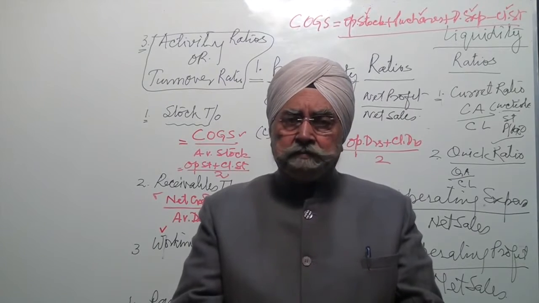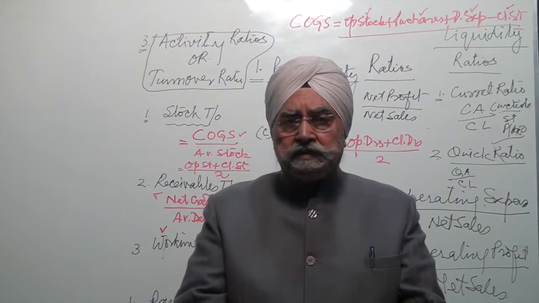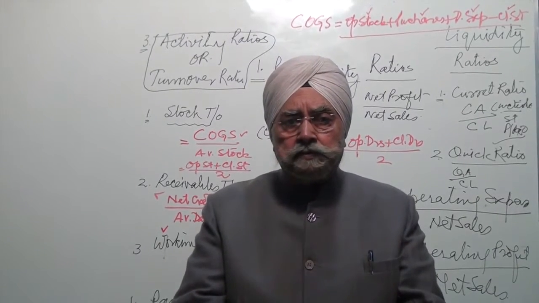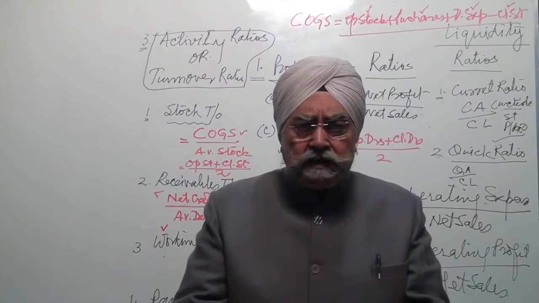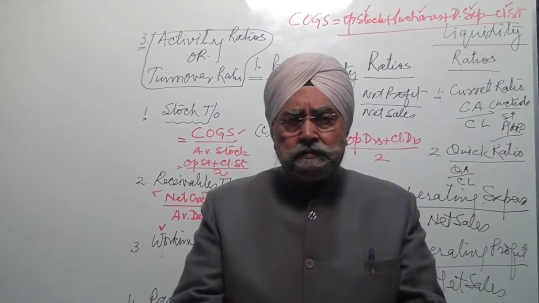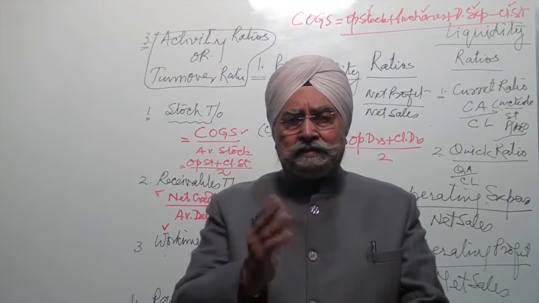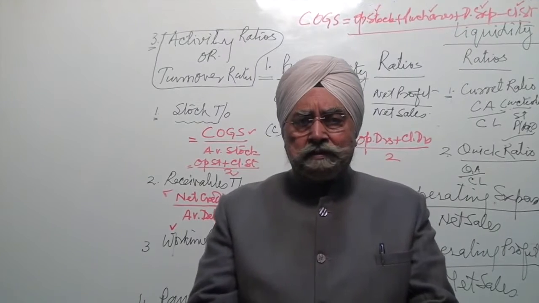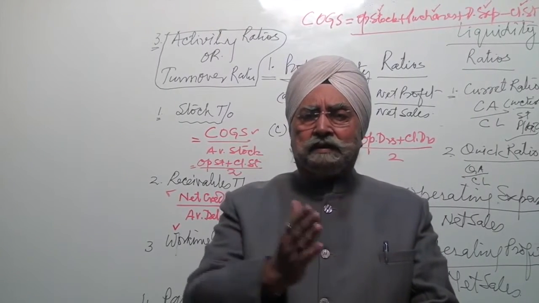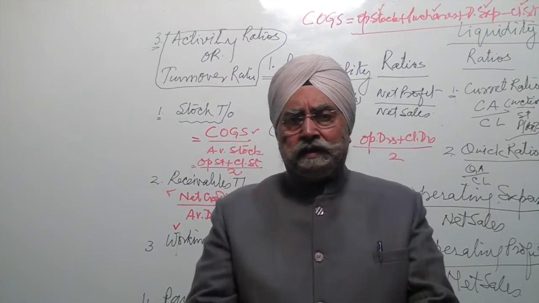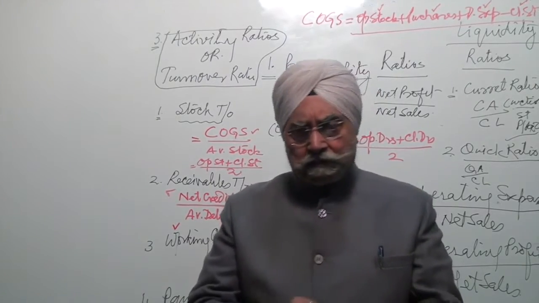But the best part comes from long-term. What are day-to-day activities? Day-to-day activities are making purchases, paying wages, paying salaries, paying telephone bills, paying stationery bills. These are the daily expenses which are incurred, and they are incurred out of working capital.